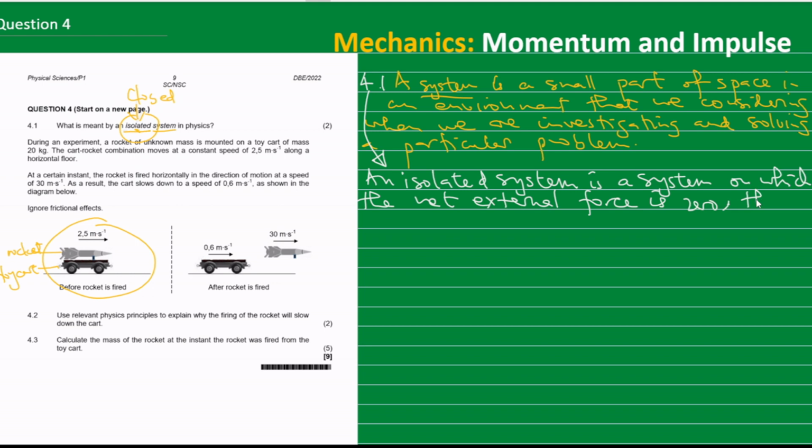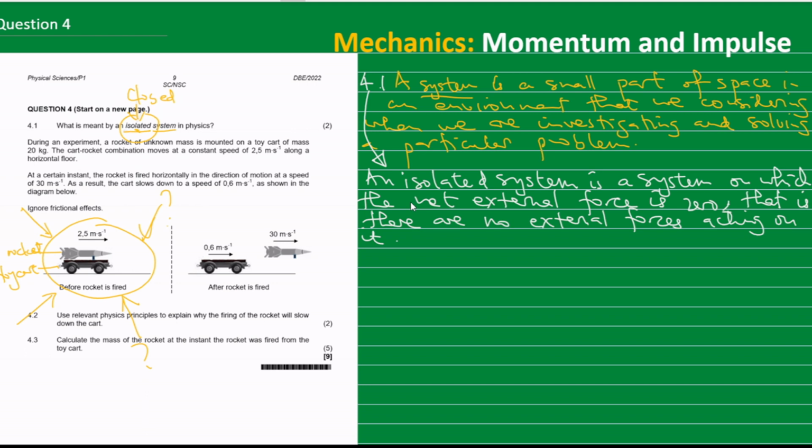Okay, and let's edit that one. That is, there are no external forces that are acting on it. External forces are forces like applied force, frictional force, and so on. So when we are studying, there will be no external forces that are acting on the system. Okay, so we call it a closed system or an isolated system.